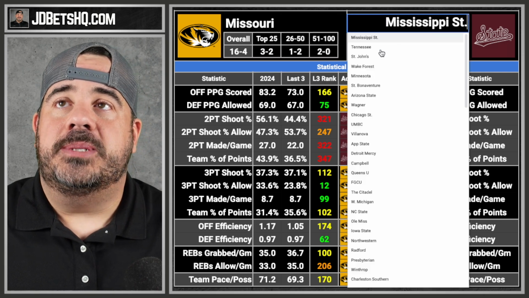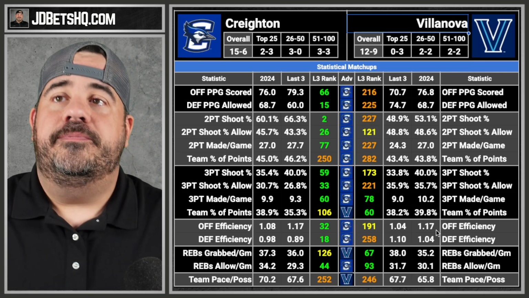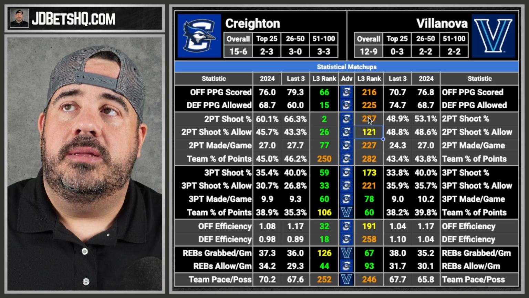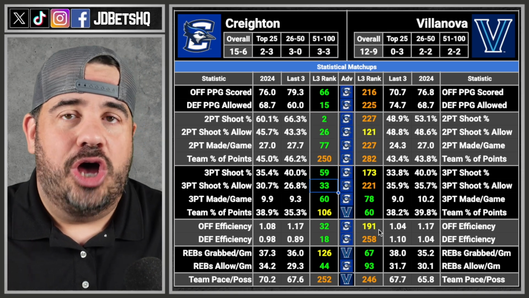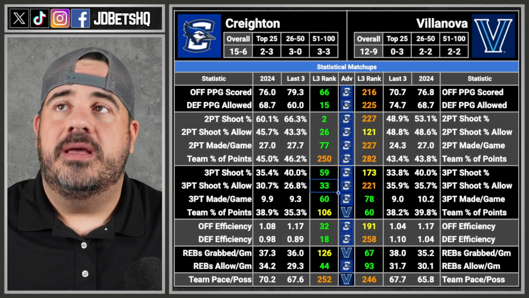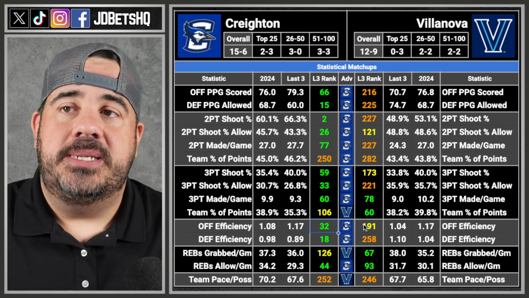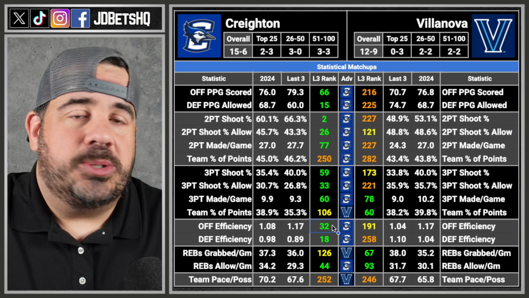Creighton and Villanova is going to be the next one. So we go down to Villanova and Creighton, and we can see that is Creighton, Creighton, Creighton, Creighton. All of these have at least a 100-point differential. And then we look at the efficiencies. I should have added those too, but it's Creighton all day in this game.